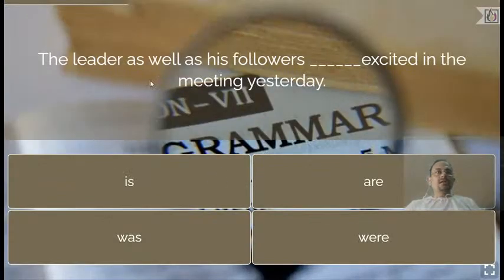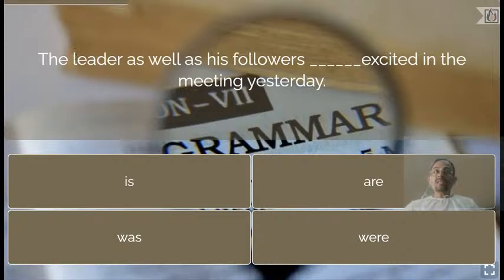The leader as well as his followers dash excited in the meeting yesterday. Okay, so dear students, those who were absent the previous day and present today, for them let me revise the rule. Always remember that if a sentence is connected with as well as, then the verb will agree with the first subject. How many subjects are there in this sentence? There are two subjects. The first is the leader and the second subject is his followers.